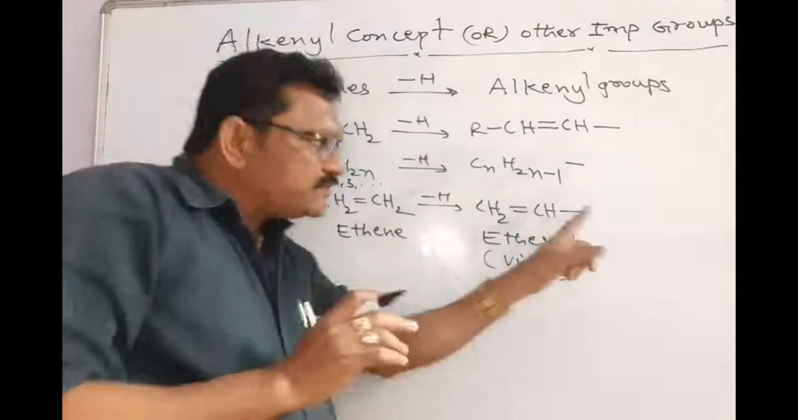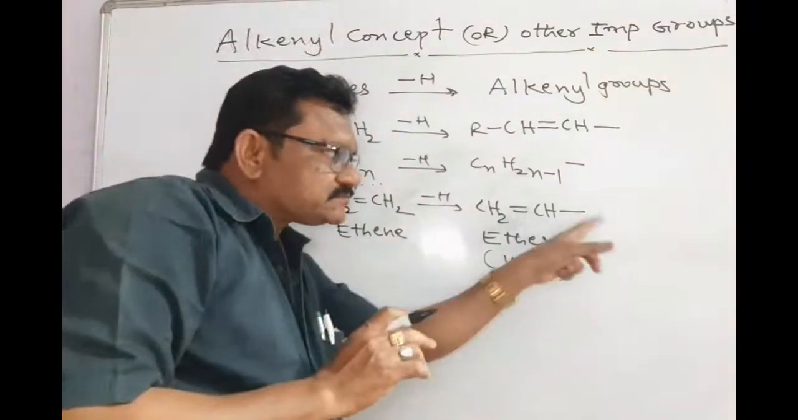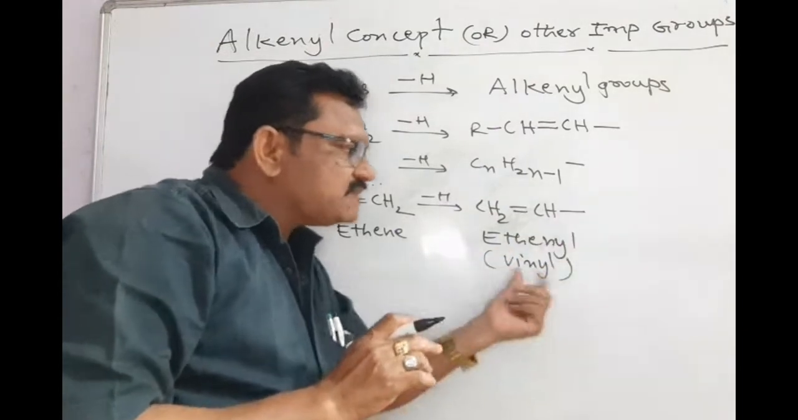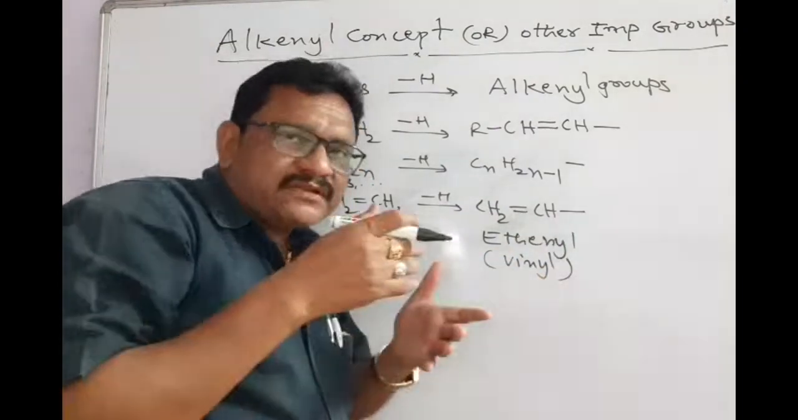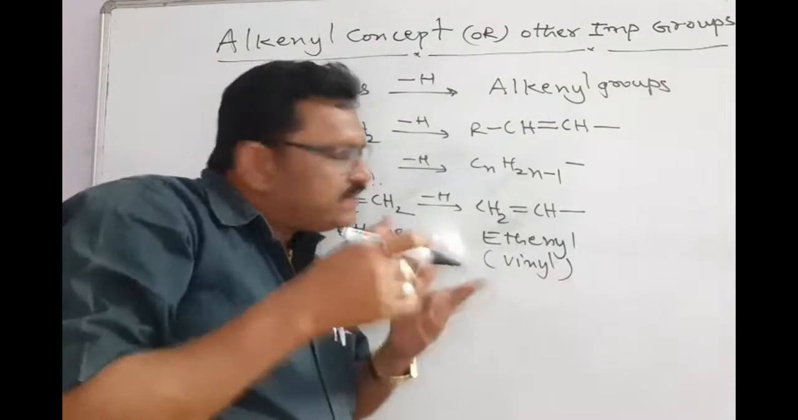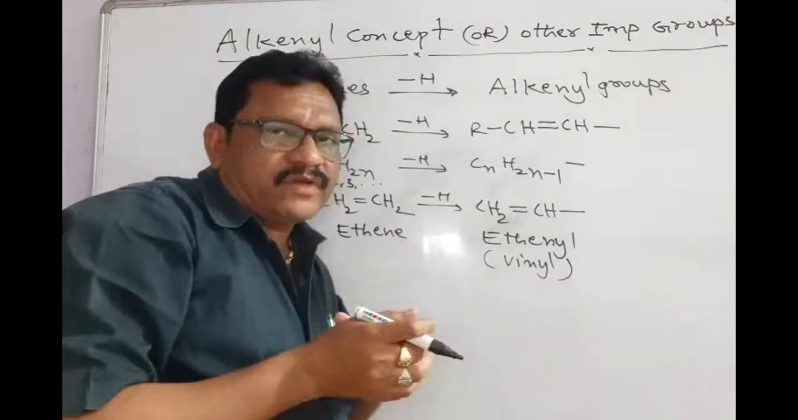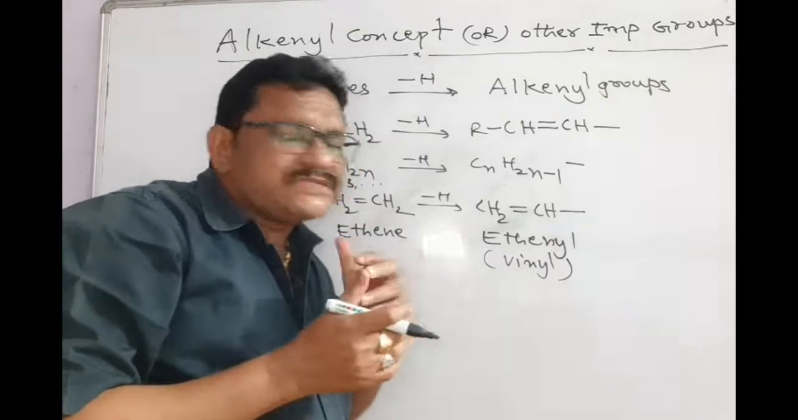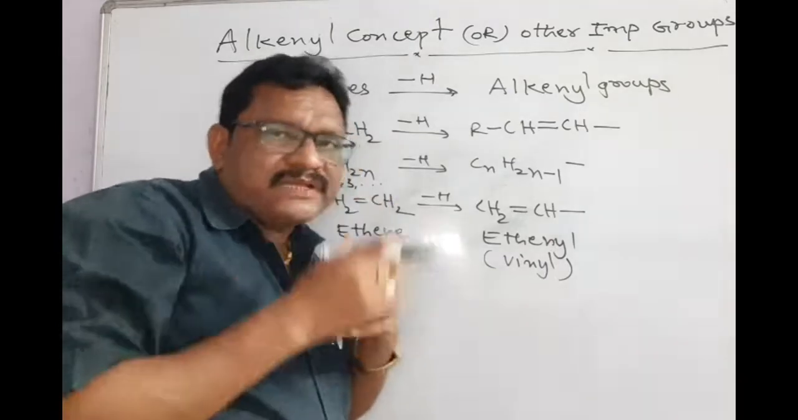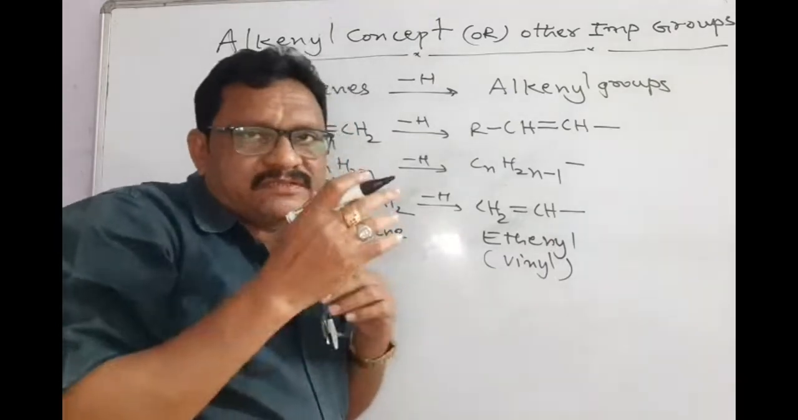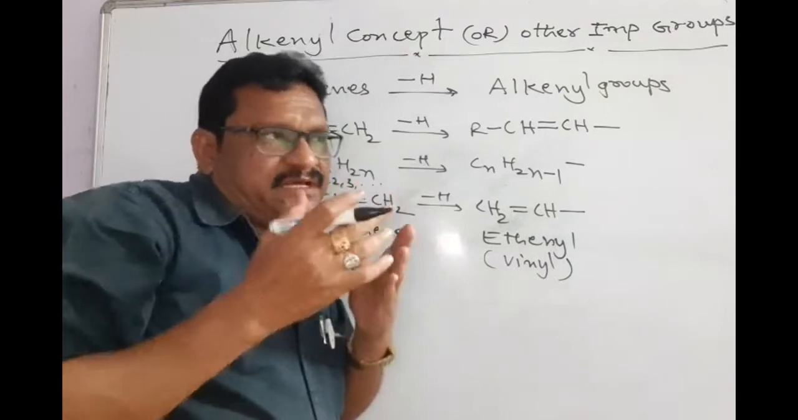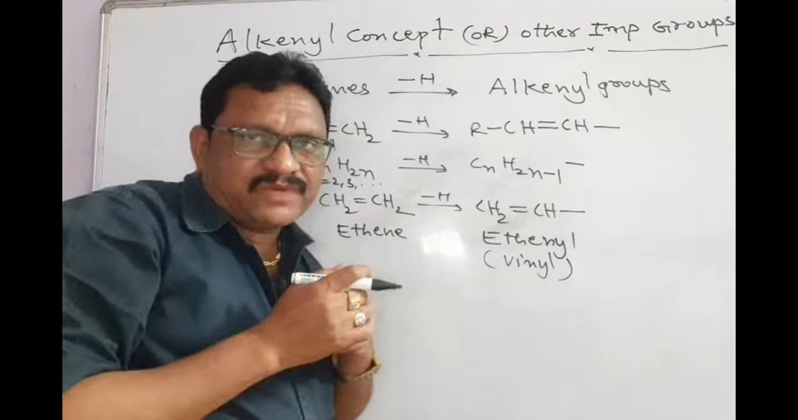For example, when this group contains Cl, then that is called what? Vinyl chloride. Ethynyl chloride is also called vinyl chloride. I think all of you know vinyl chloride means VC, and polymerization gives polyvinyl chloride. That is called PVC, a very famous polymer compound, polyvinyl chloride.